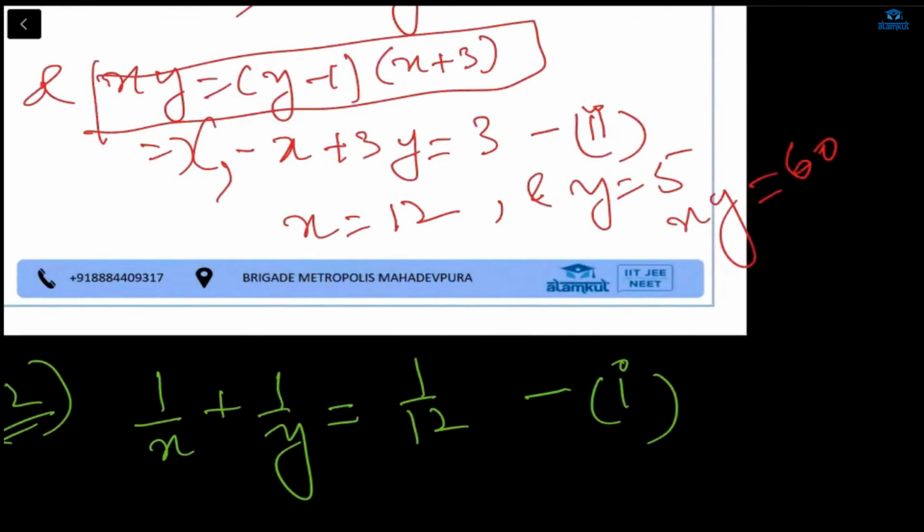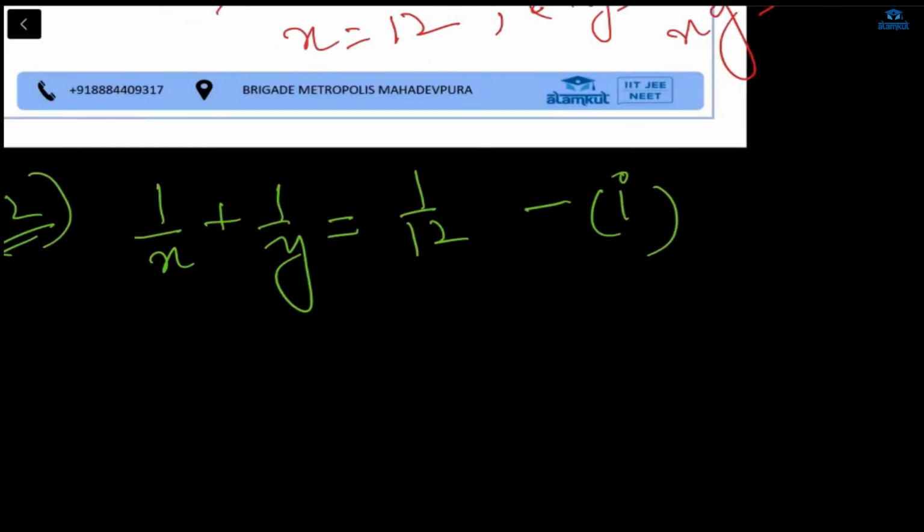Ma'am, I got it as x plus y equal to 1 by 12. No, I cross multiplied, I got 12x plus 12y equal to 1. 12x plus 12y, after cross multiplication. Yeah, you can cross multiply like 12x plus 12y is equal to 1. You will get that. You are saying that 12x plus 12y is equal to 1. This you are saying is the first equation.